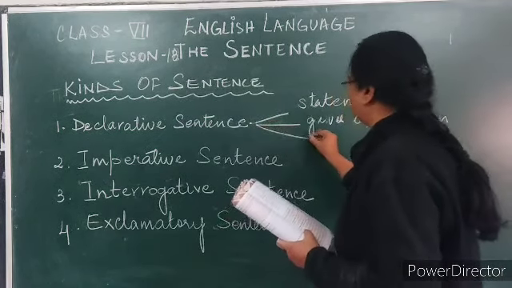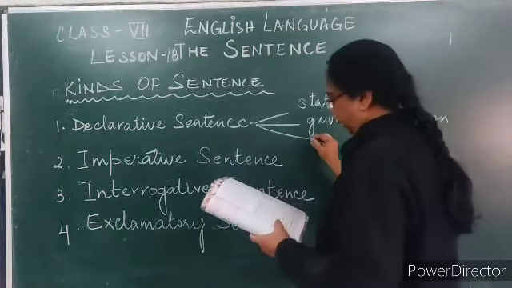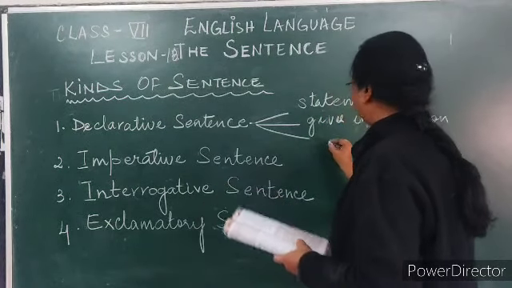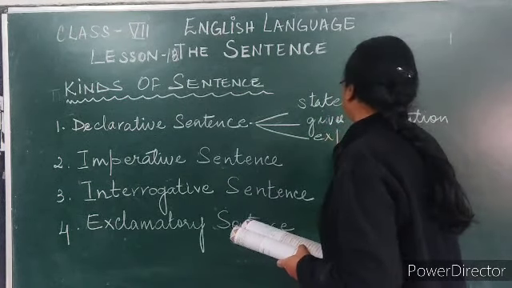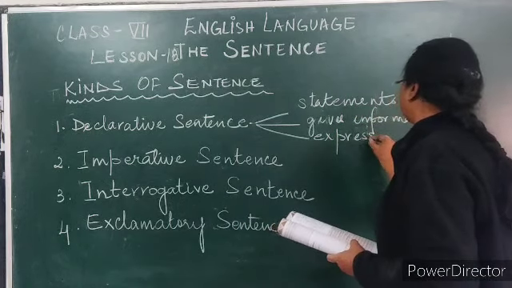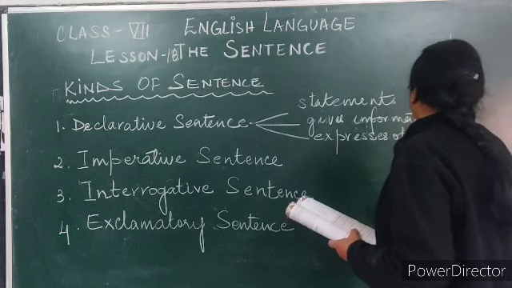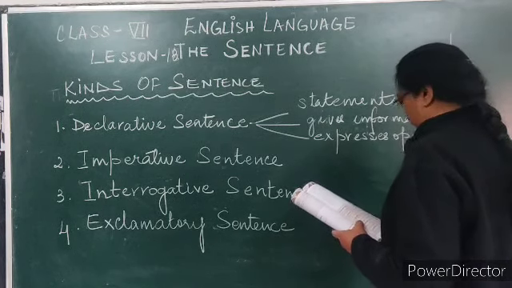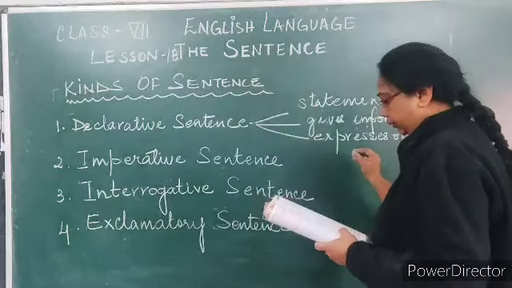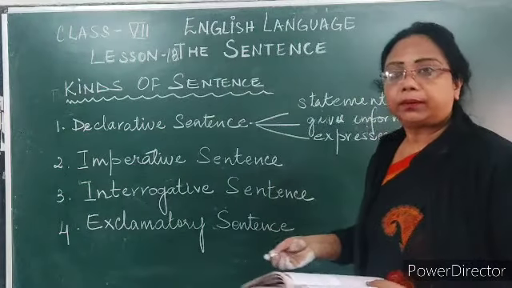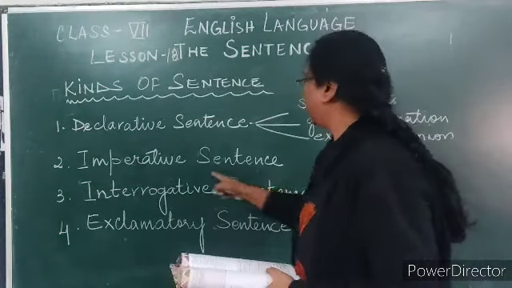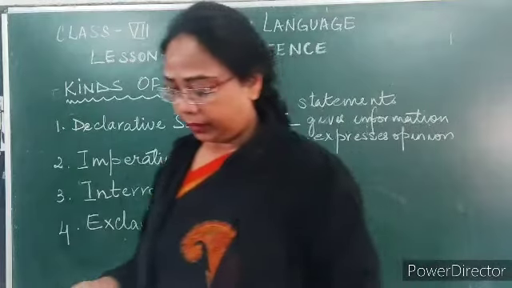Next is expressing opinion. Opinion, O-P-I-N-I-O-N. Next is making a promise.